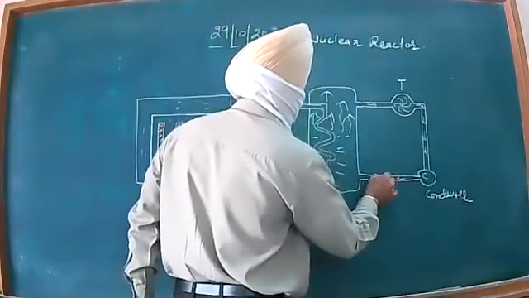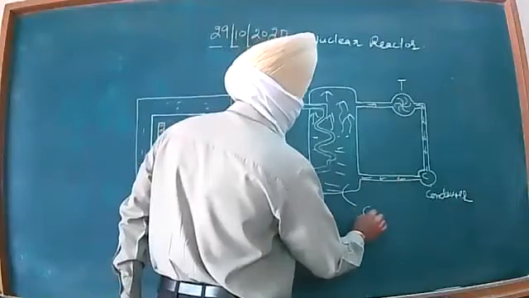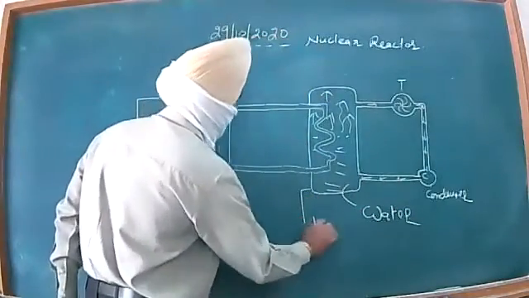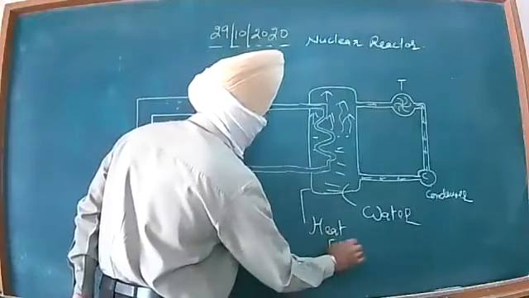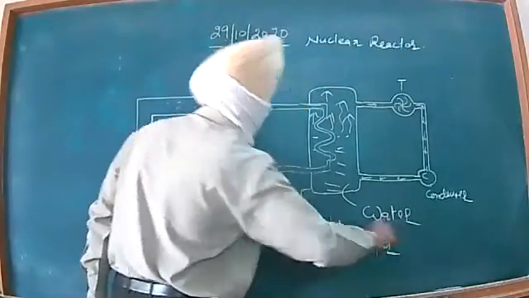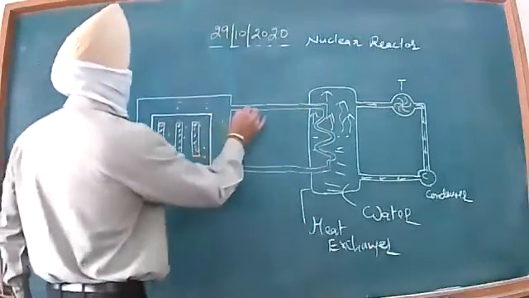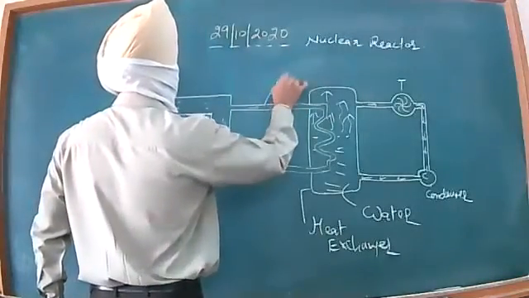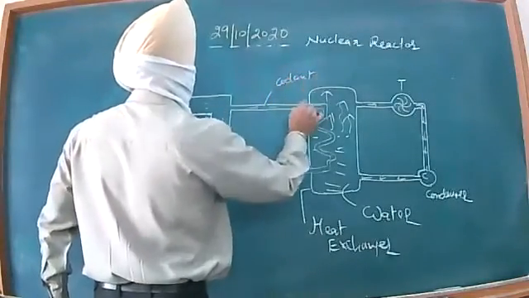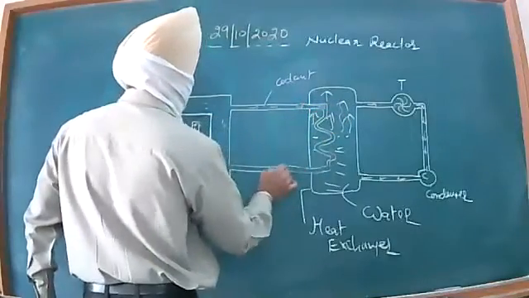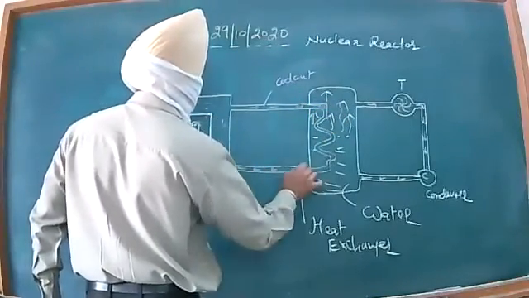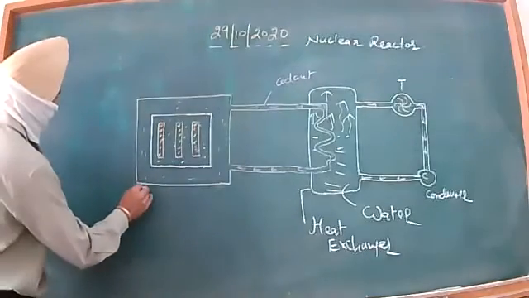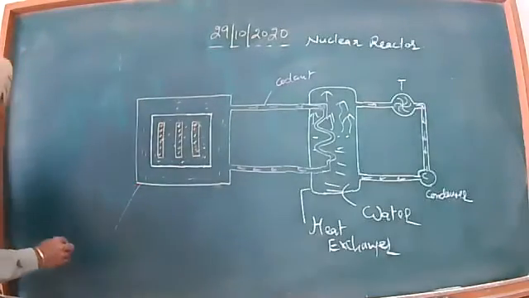It condenses these vapors into liquid again. This is your water. And this complete unit is called the heat exchanger. And this is the coolant in the pipes. The coolant may be heavy water, carbon dioxide gas under pressure, and so on. This is called the nuclear reactor core.